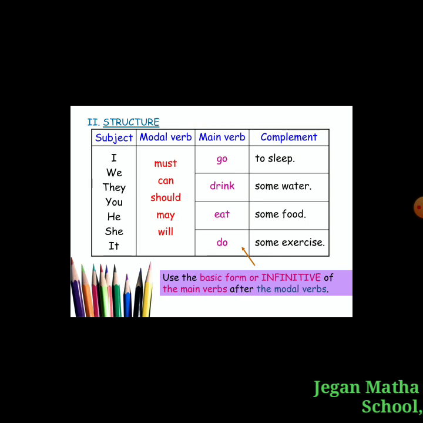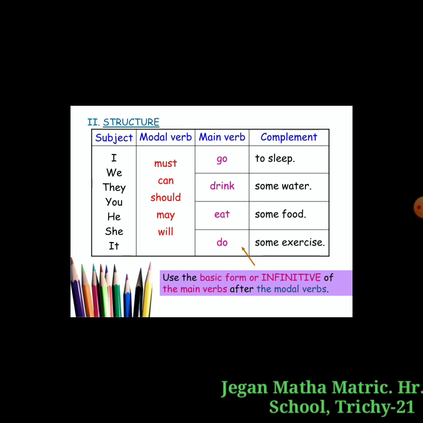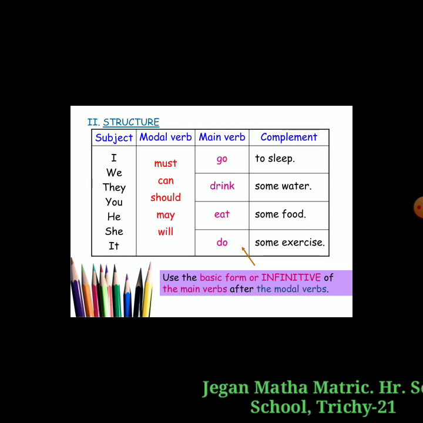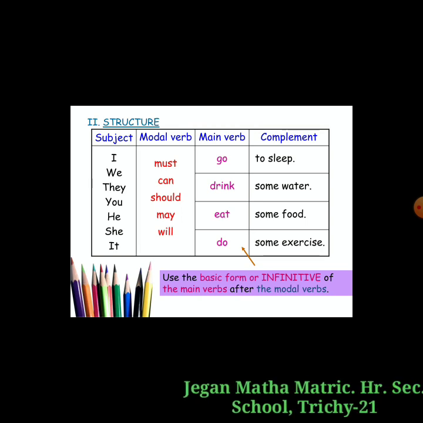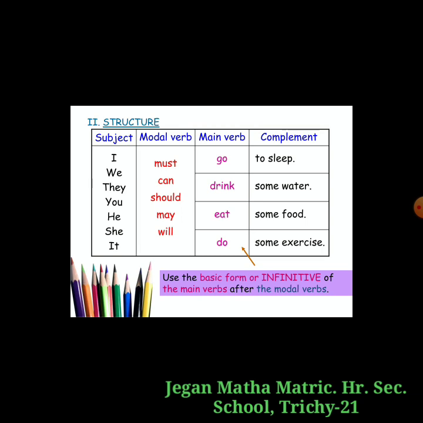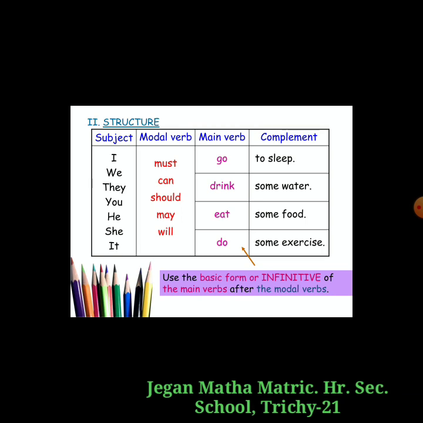Then the main verb: go. I must go, we must go, they can go, you should go, you can go, he may go. Drink: we can drink. Eat: he may eat, she will eat, it will eat. The main verb comes last.